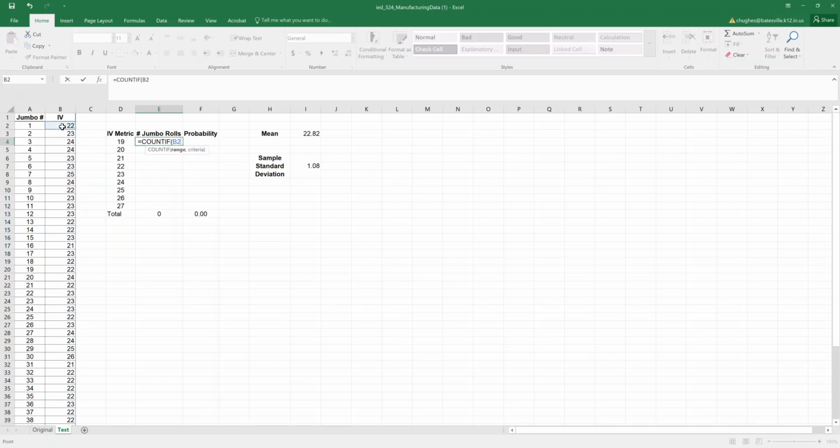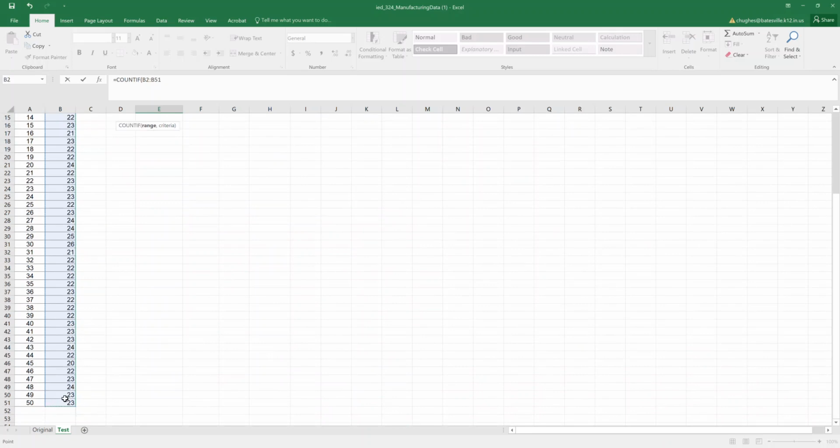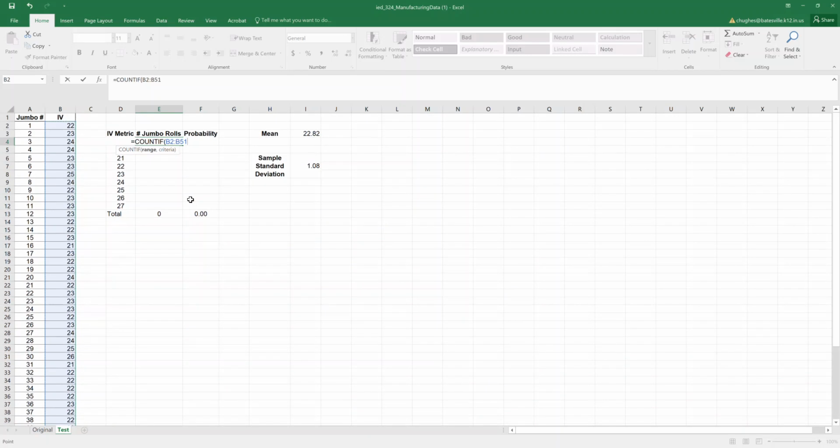I will click on cell B2, holding down my left mouse button, I will drag down until I reach cell B51, which holds the 50th jumbo roll IV metric. While I have this here, I'm going to press F4 on my keyboard to turn it into an absolute cell address. The reason why is because as I copy this formula down, I want to make sure I'm pulling from the same range every time. Pressing the comma key on my keyboard, I then shift over to the criteria. So the criteria I'm looking for is if there is a 19 in the cell.